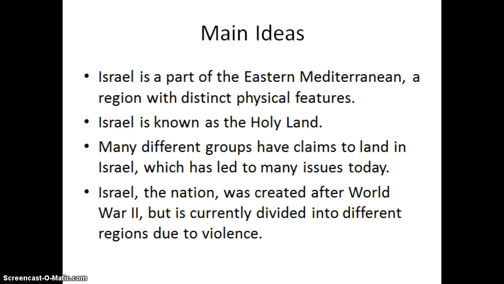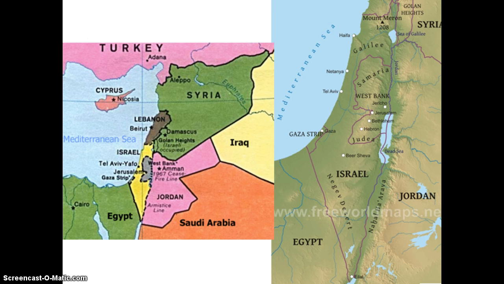First, let's take a look at physical geography. Here we have two different maps of Israel. One of them, the one on the left, is a political map. We can see that Israel, in the yellow, is surrounded by Egypt, Jordan, Syria, Lebanon, and Turkey is up a little further to the north. Israel also has a long border on the Mediterranean Sea. Israel, the country, is actually quite tiny, and it is divided into several different regions.